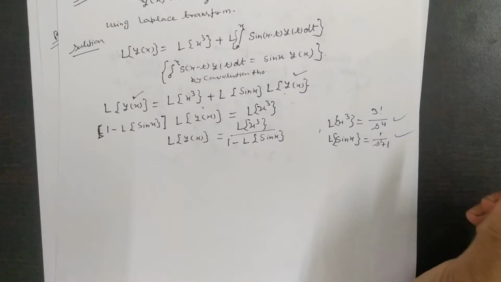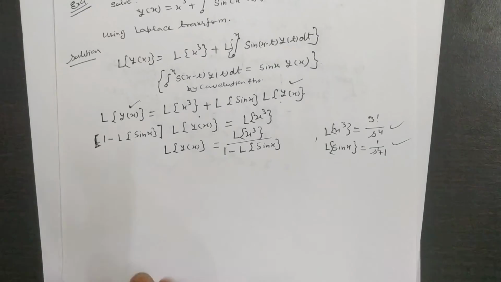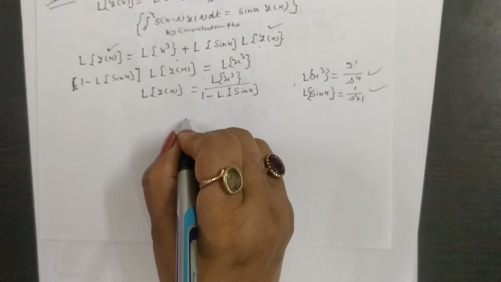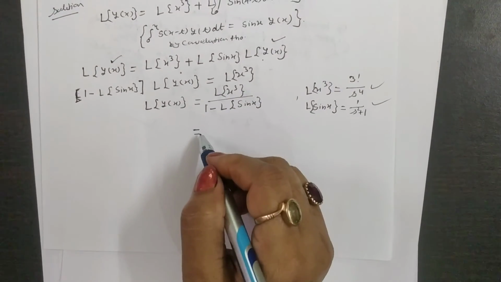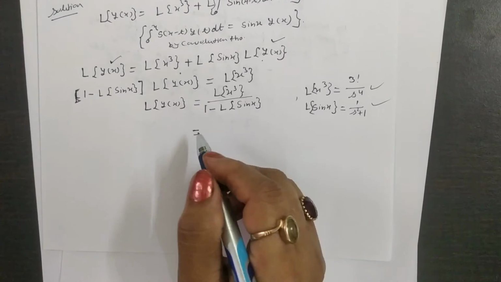You know these two formulae. So, substituting here this one and this one in this expression, now you get the result.